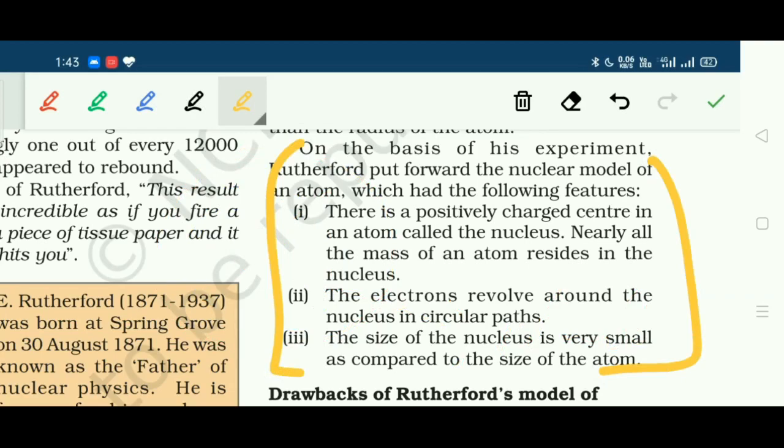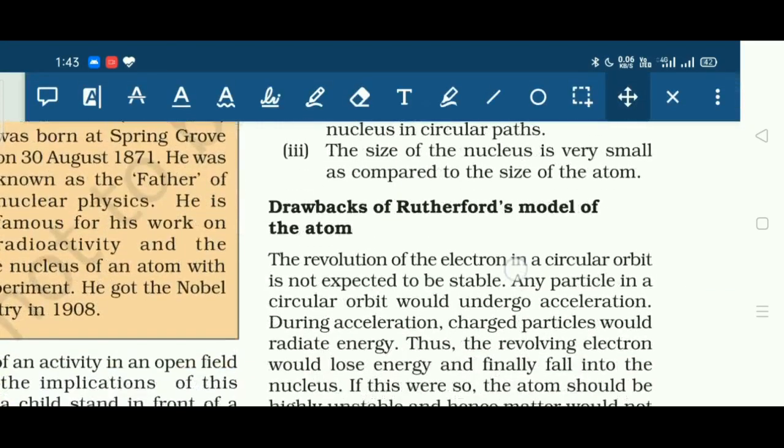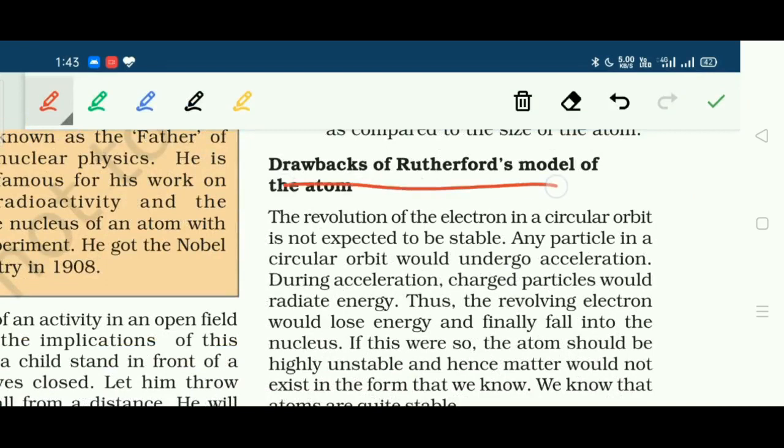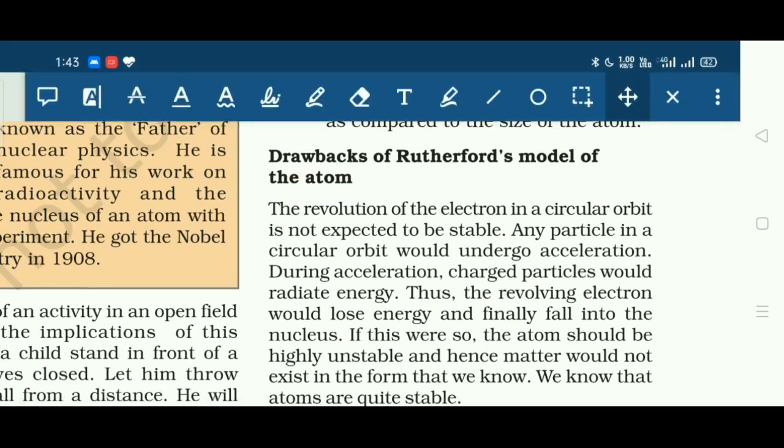Now, what were the limitations of this model? What were the drawbacks of his model? The revolution of the electron in a circular orbit is not expected to be stable. There is the electromagnetic theory of physics, which states that if any charged particle undergoes acceleration, it loses energy, it radiates energy.